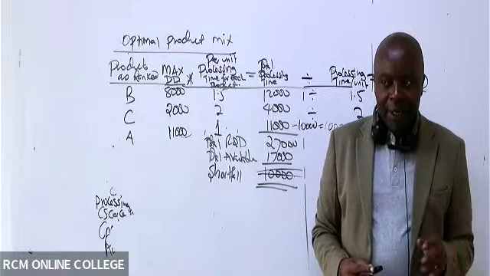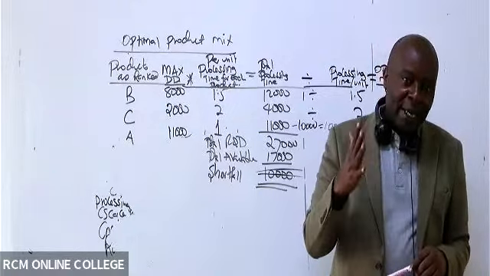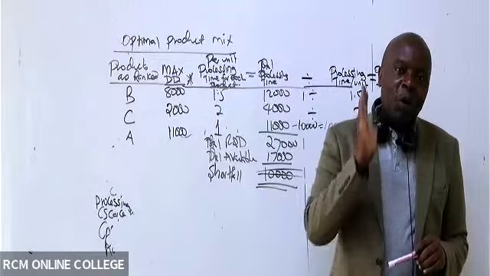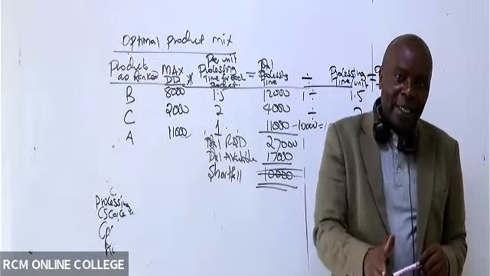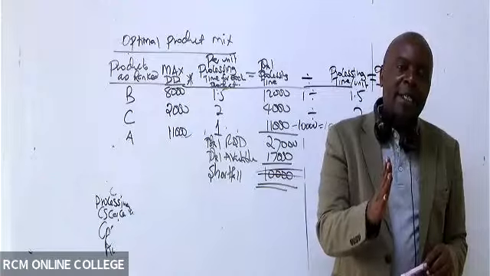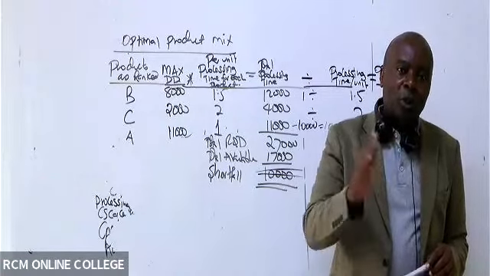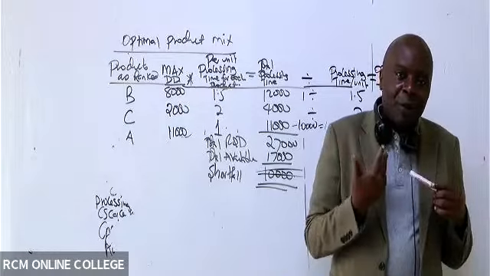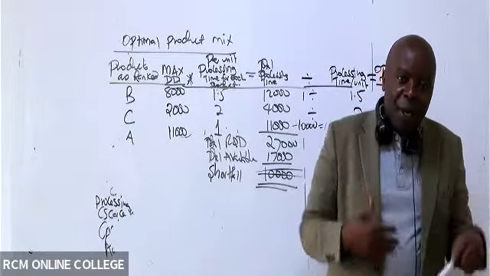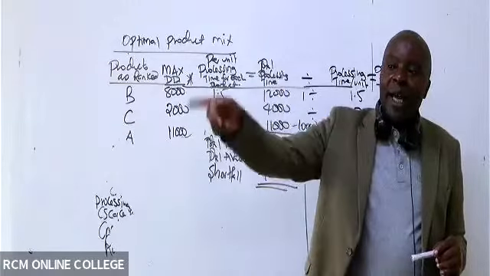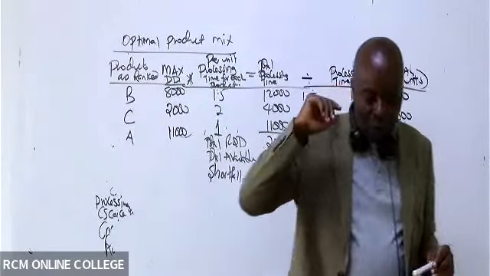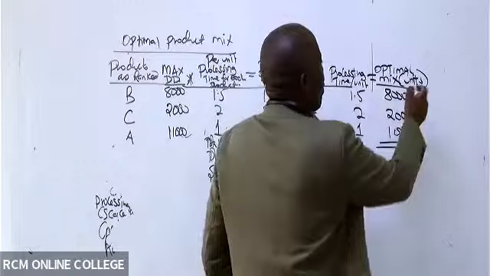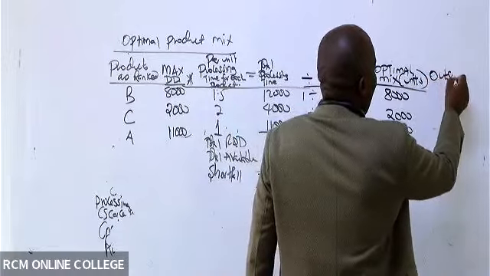So remember, we don't want to miss anything. After you have told us what you shall produce, they also told us to tell them what we shall outsource. Whatever demand we're not able to meet by our own production, we shall go outside and outsource. That is normally very easy. So create the last column here, outsource.